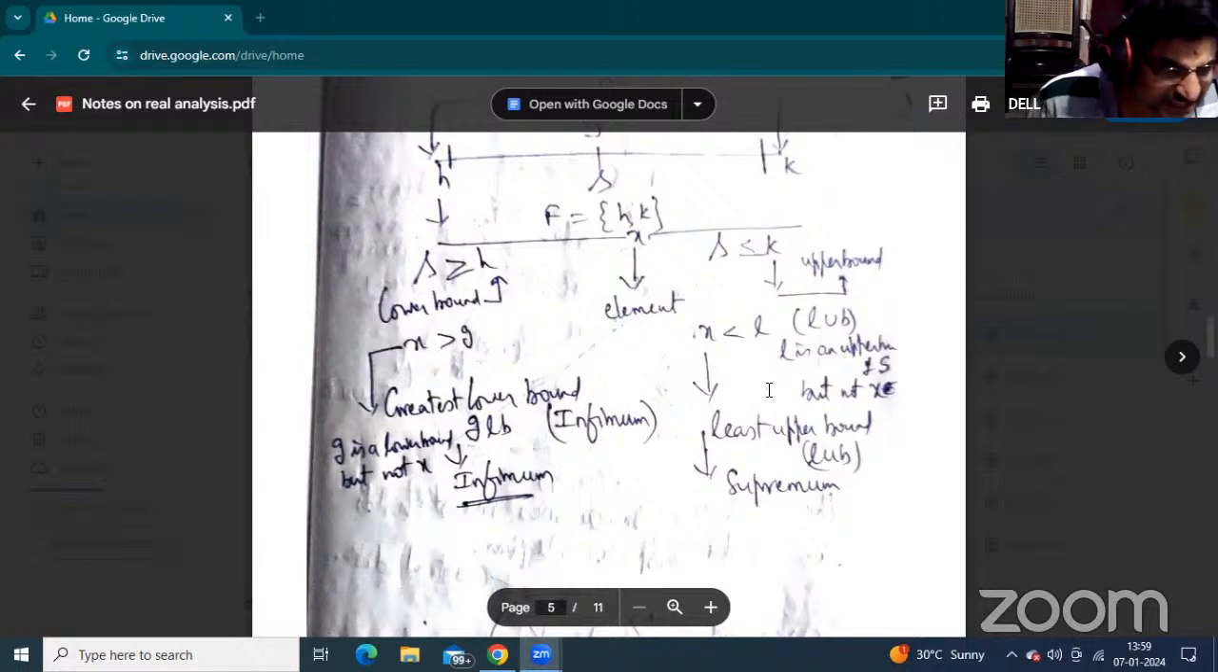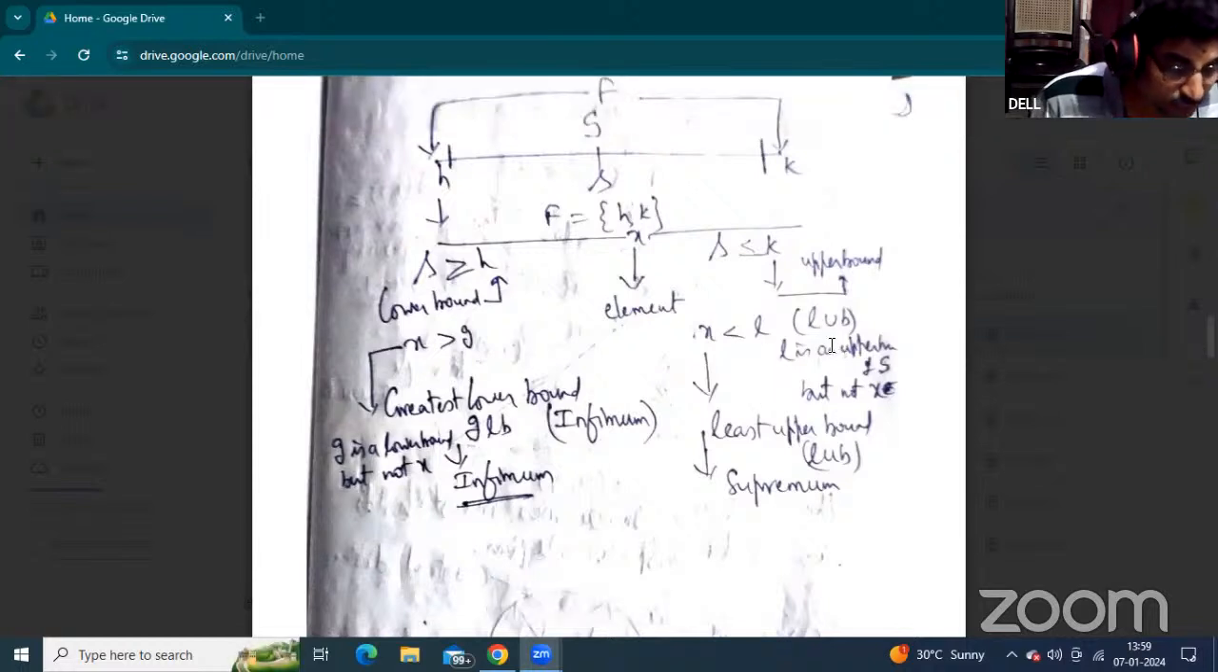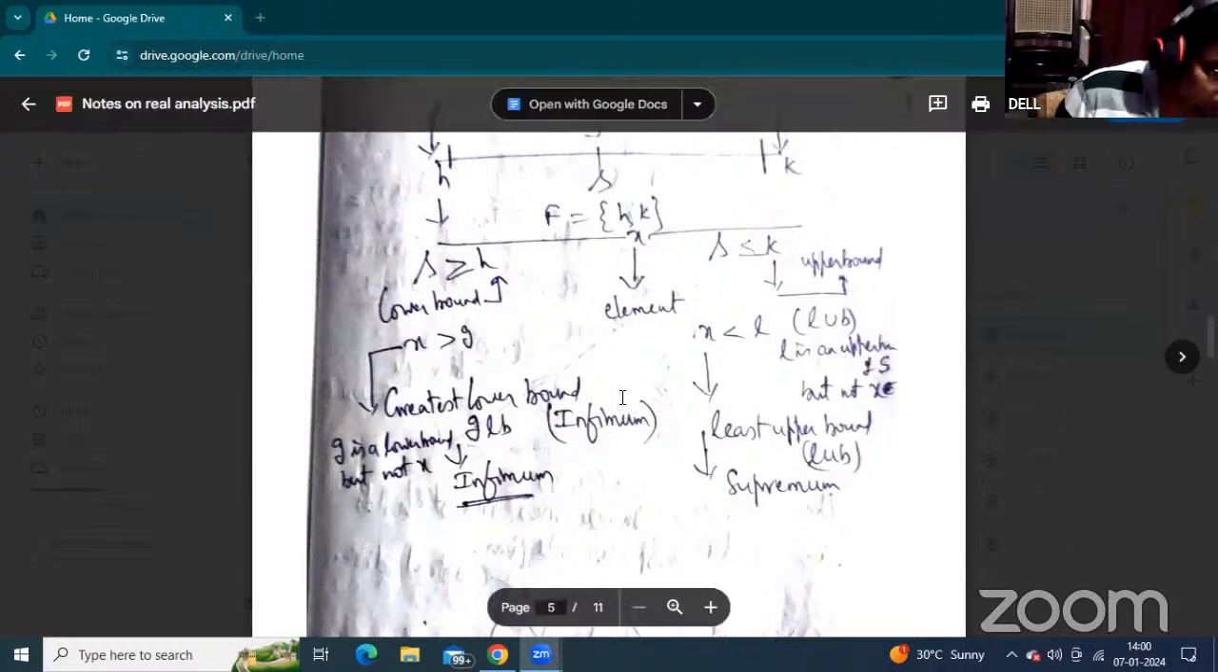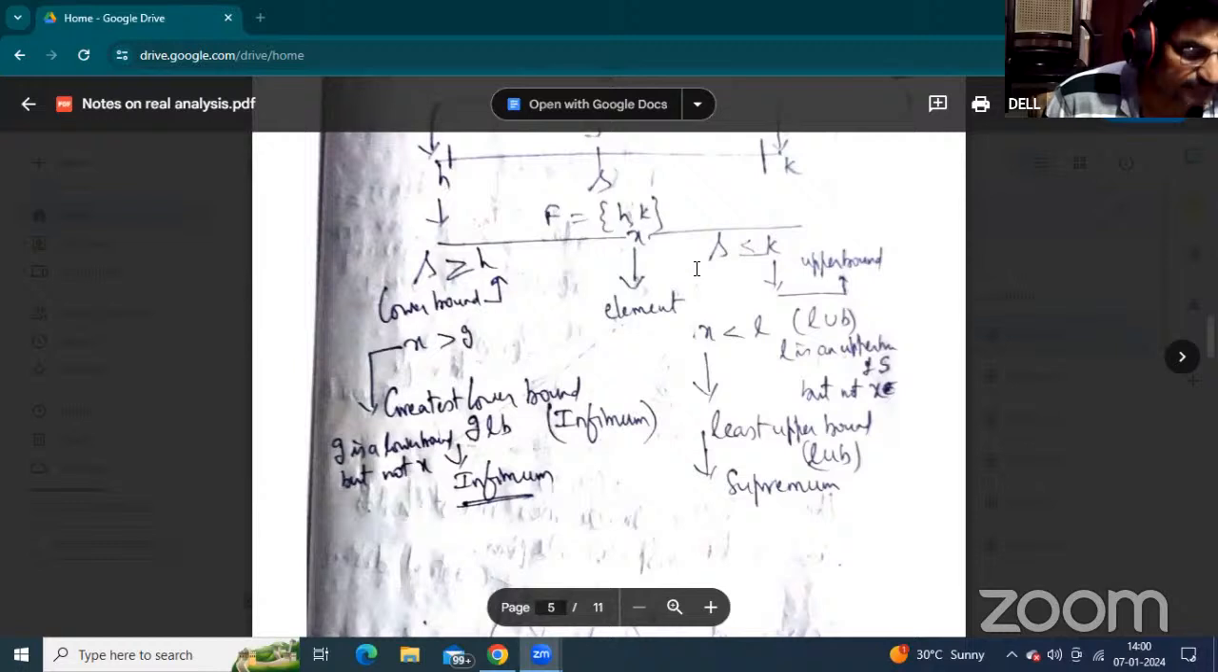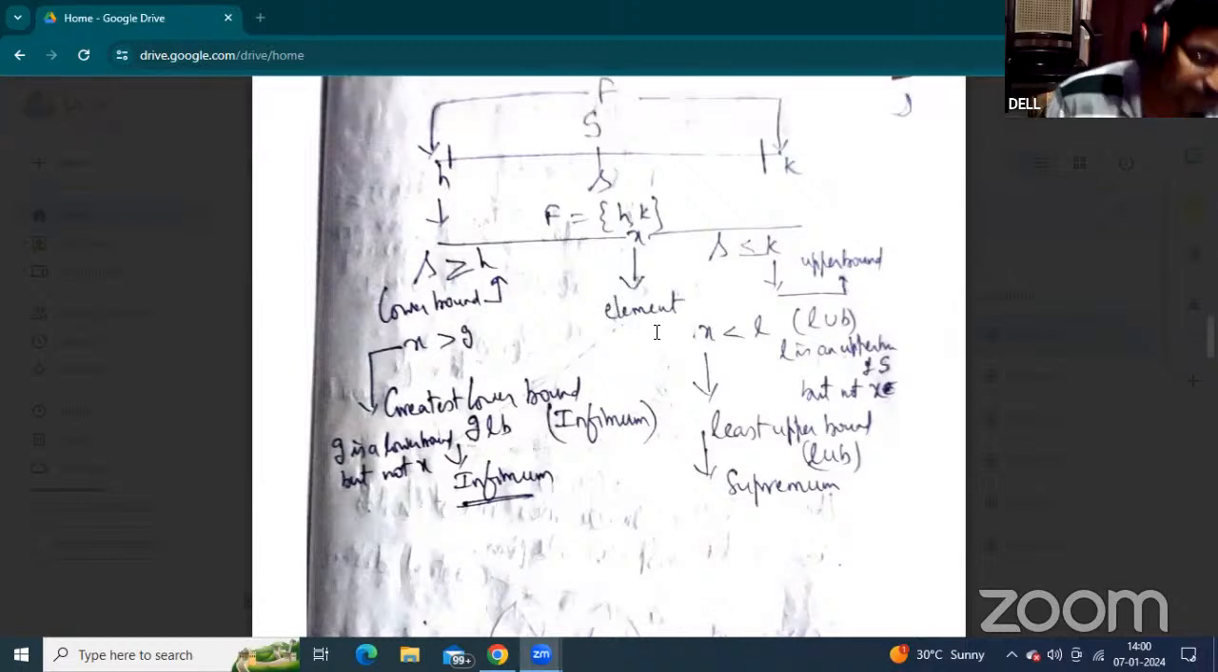Okay. So this is called the upper bound, where the upper bound of the set is L. Now, with respect to the element X, X is an element of the subset S, so that's why X is less than or equal to L. Here L is an upper bound of S. Now, the greatest lower bound is called the infimum and the least upper bound is called the supremum. Okay. Now, this is the main concept of lower bound and upper bound.